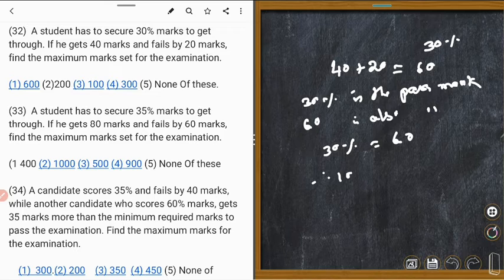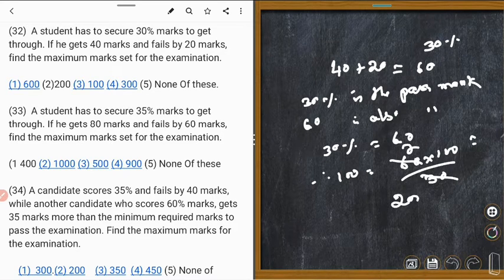Therefore 100% is equal to how many? 60 into 100 upon 30, that is 200. The total mark is equal to 200. Number 2. Could you understand?